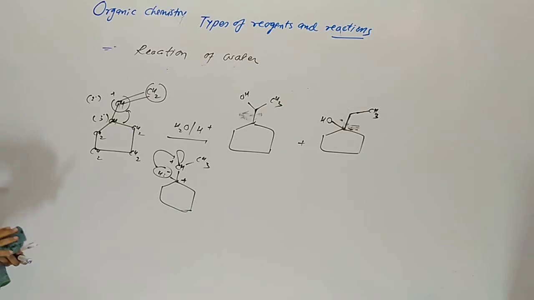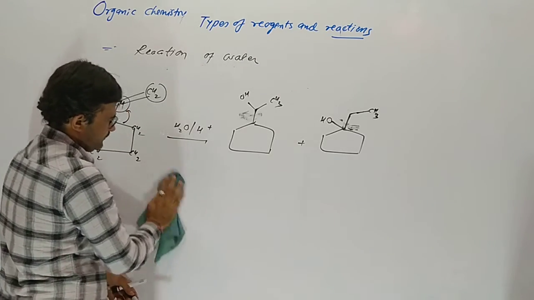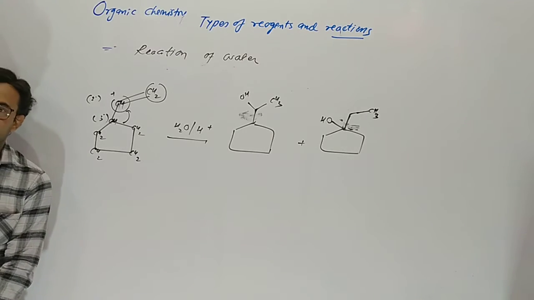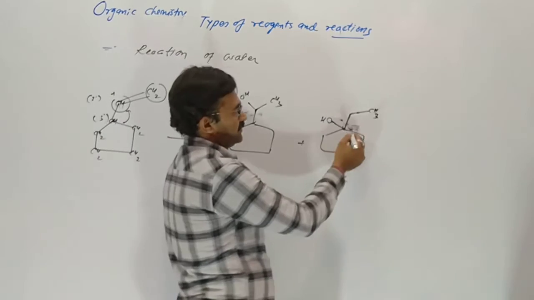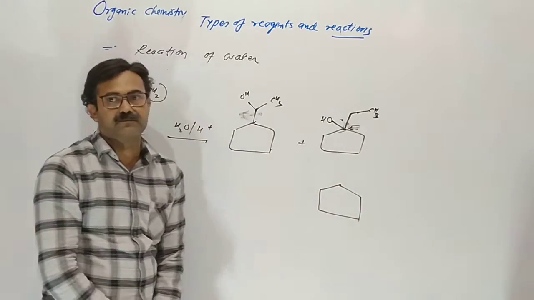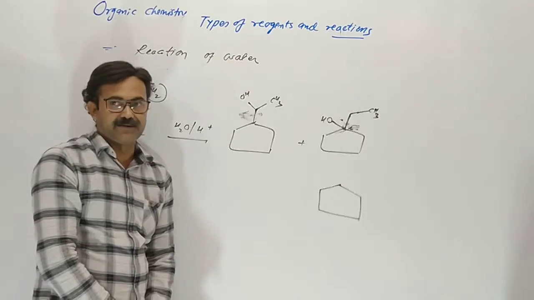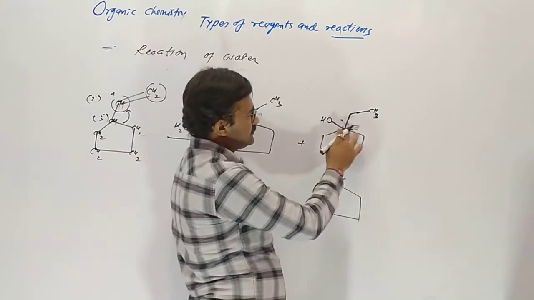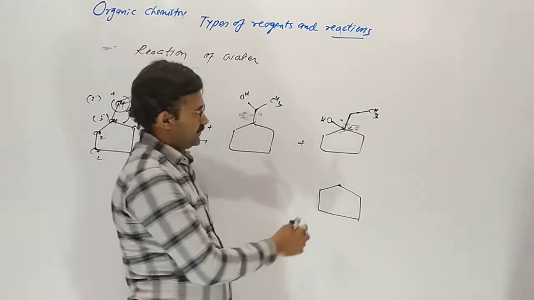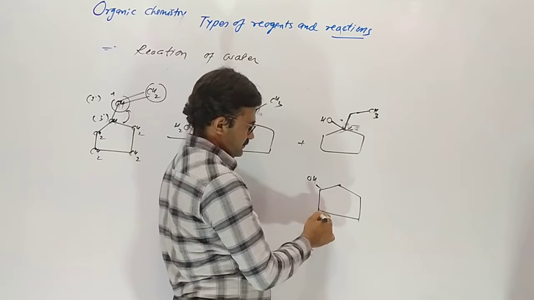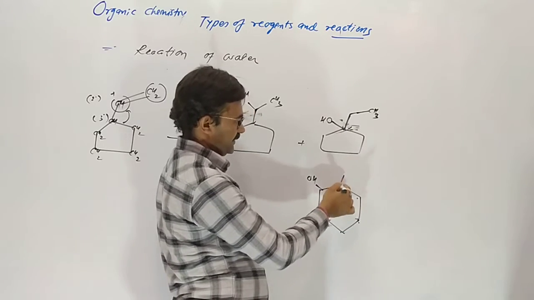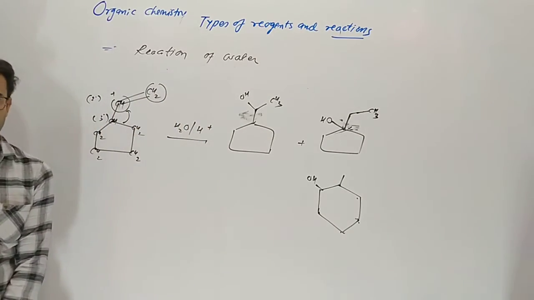Here ring expansion also occurs. Why? In the ring expansion, what happens there? Here a bond will break, and OH comes here, expansion 1, 2, 3, 4, 5 and 6. Here is a methyl group.